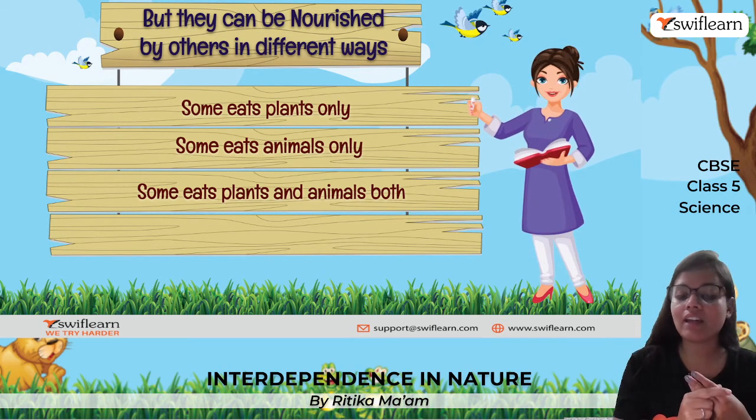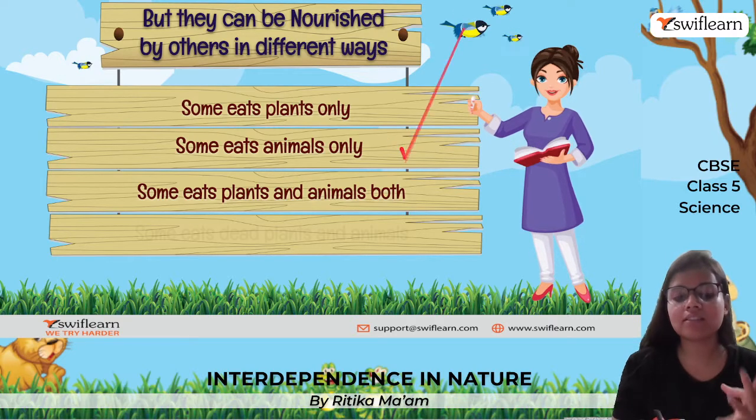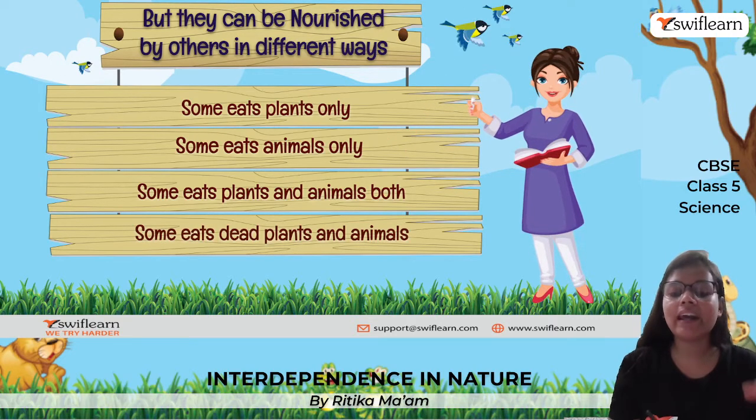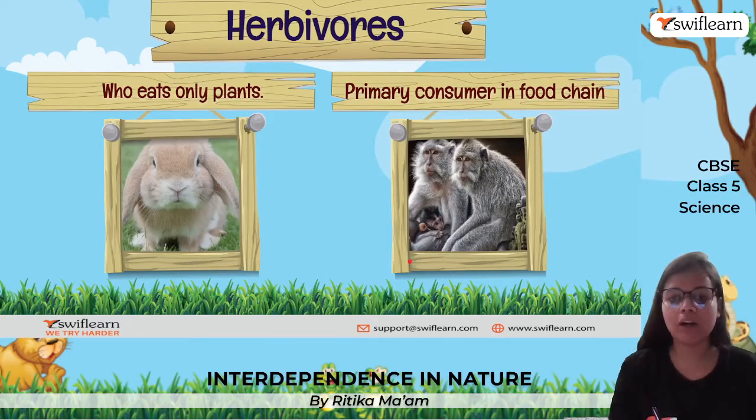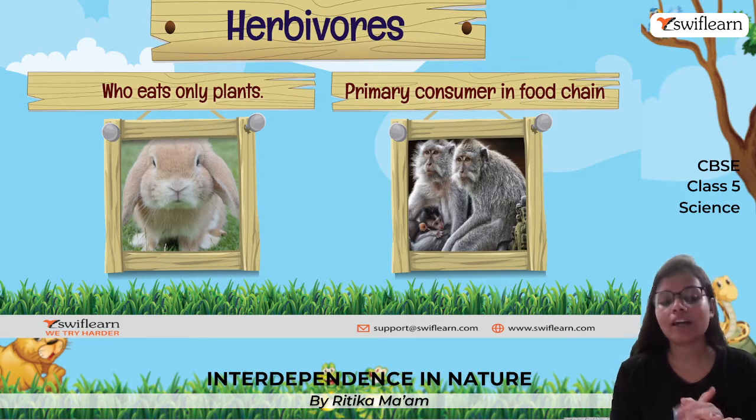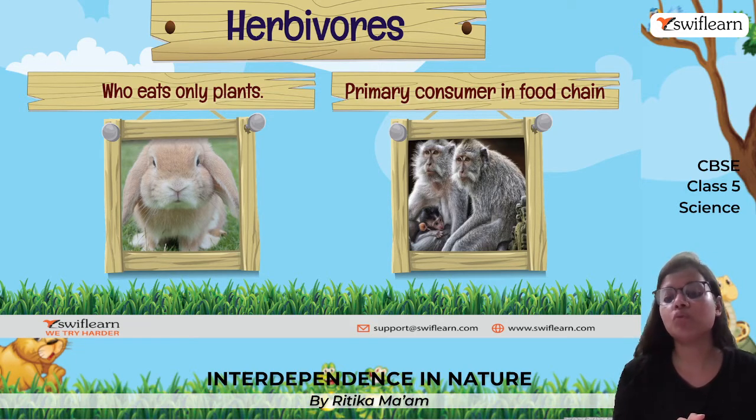Some eat plants and animals, both, omnivores. And some feed on already dead plants and animals. So we will be seeing about each of them one by one. Talking about herbivores. Herbivores are those animals which only depend on plants for their food needs. So they become primary consumers in the food chain.